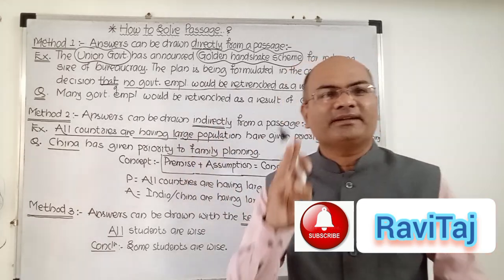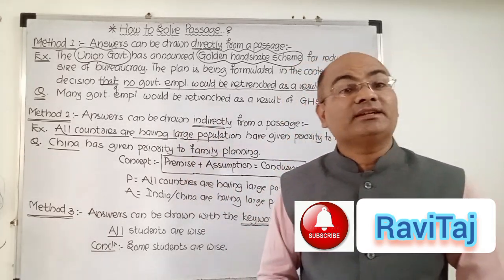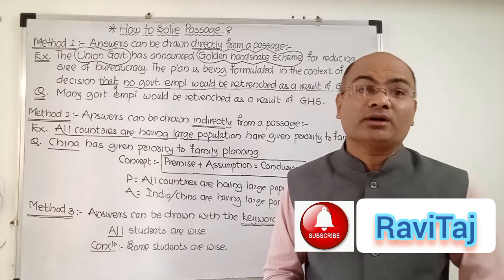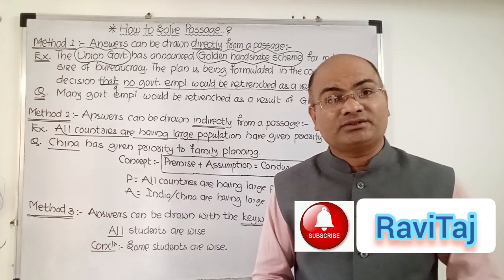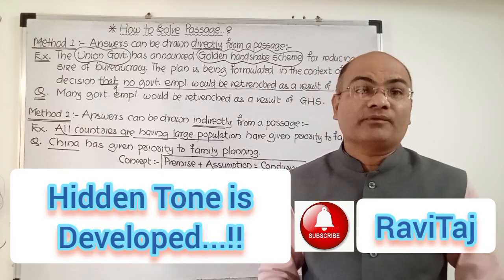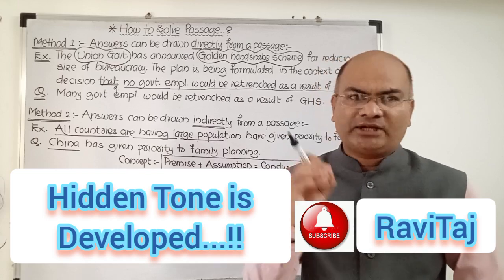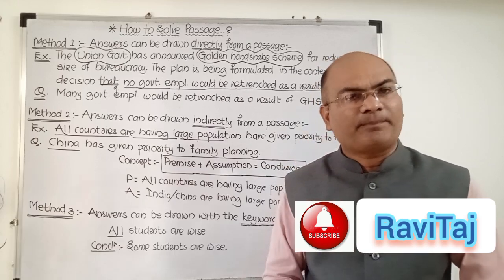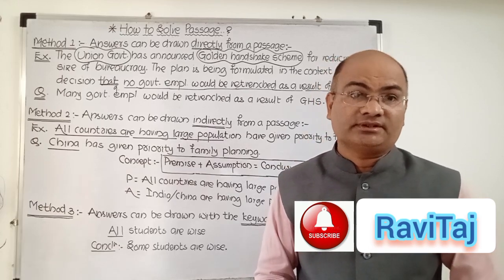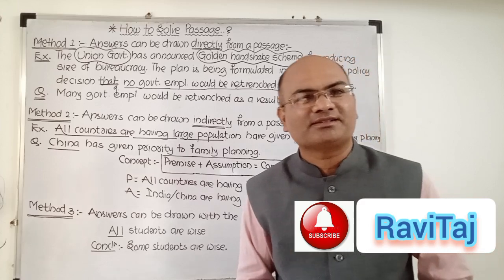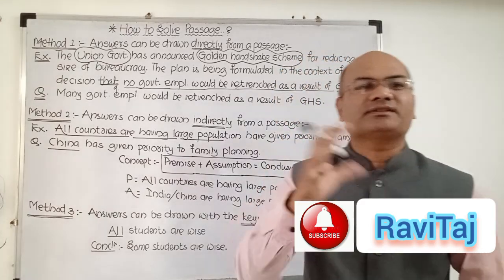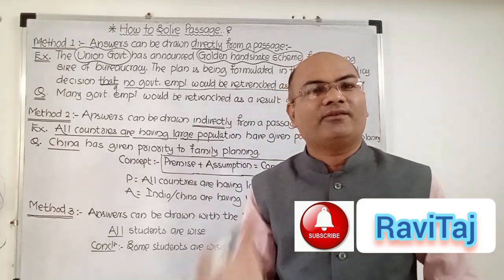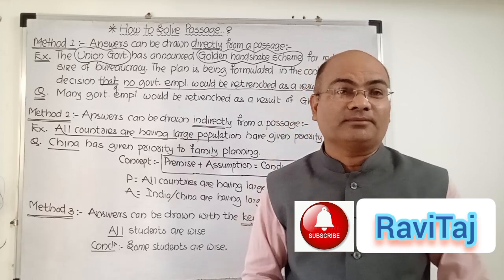Actually, my dear friends, method number 2 is very crucial and important for many types of passages where hidden tone is developed or where assumptions are developed. In any type of passage, we can develop 5 answer options. Listen very carefully. Most of the students know only 2 answer options can be developed, true or false, and accordingly our answers are wrong.